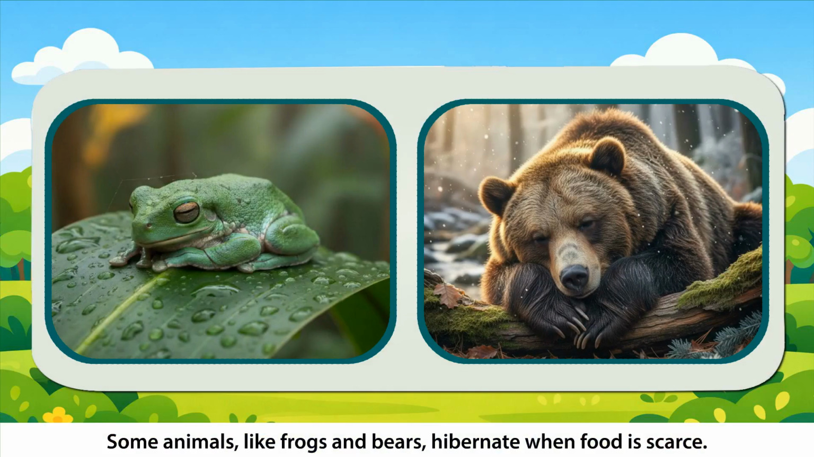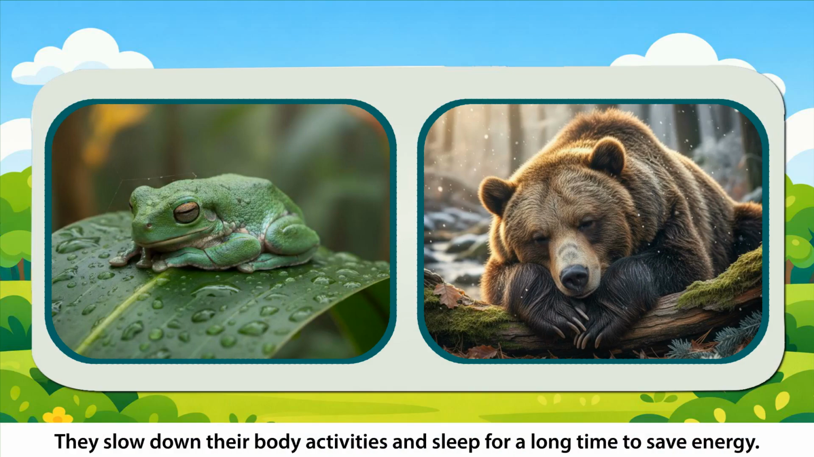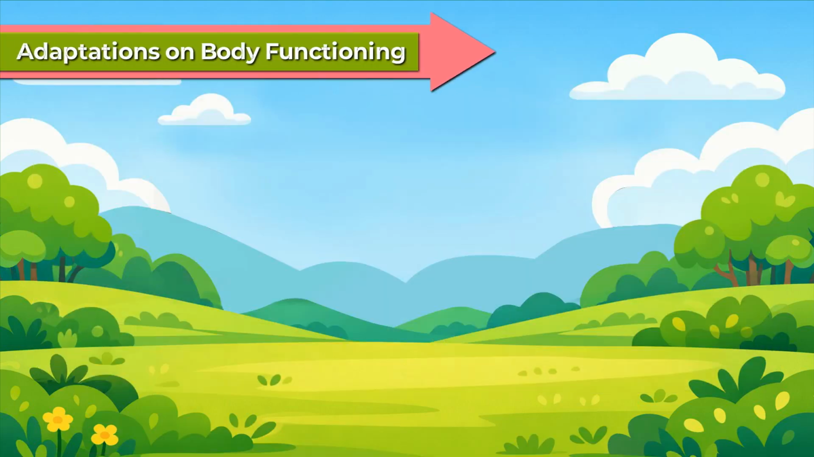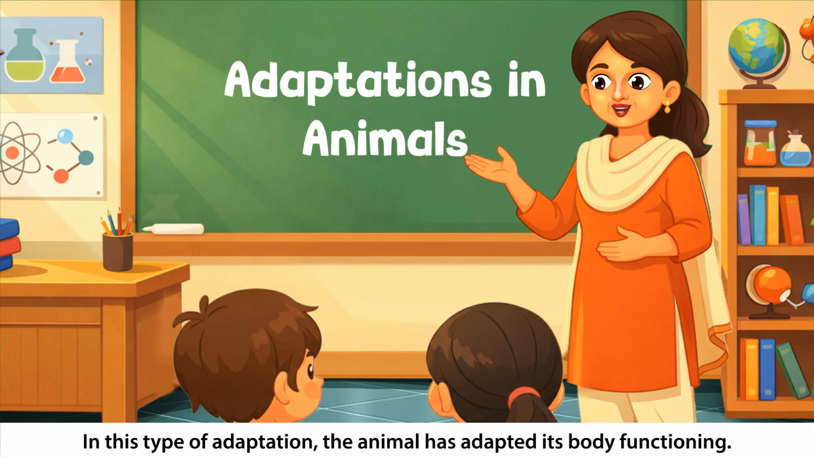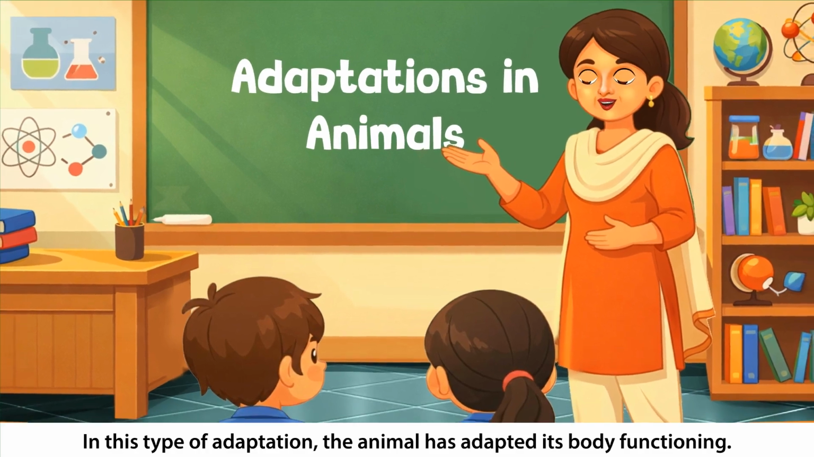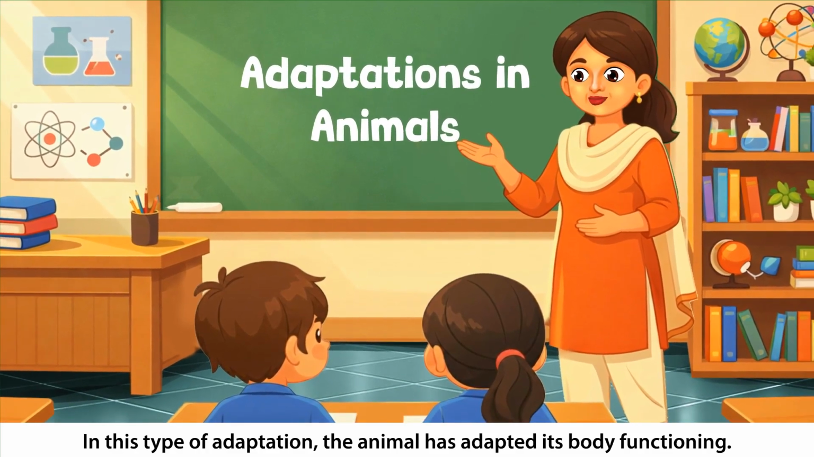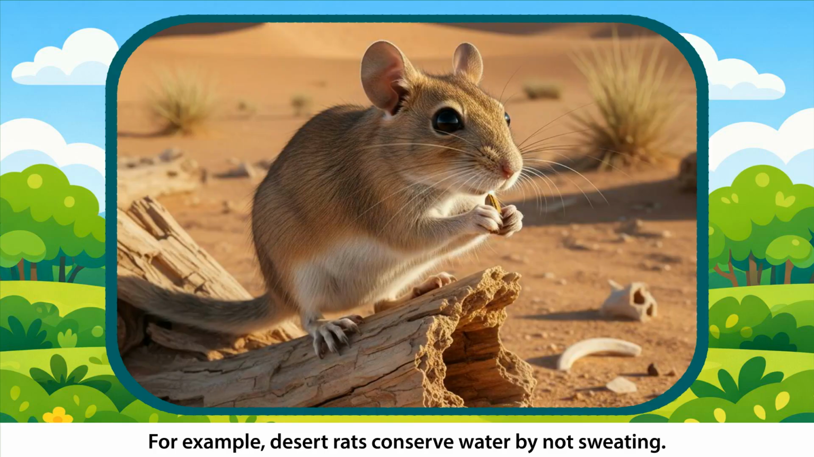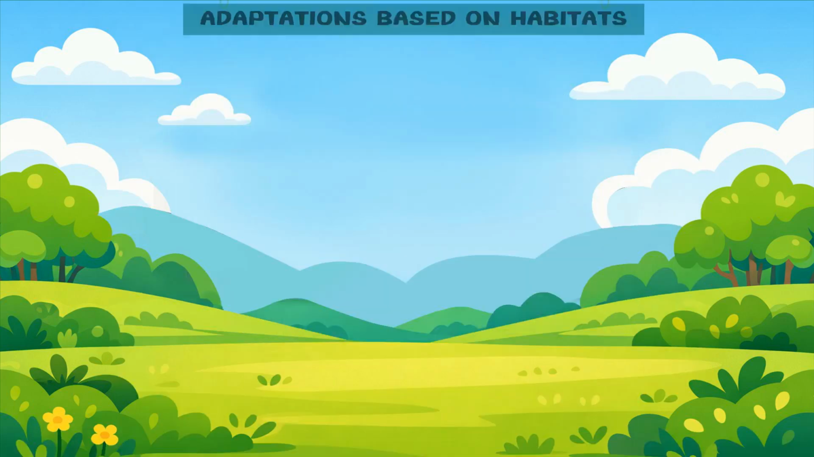Behavioral adaptations. In this type of adaptation, animals change their behavior to survive. Some animals, like frogs and bears, hibernate when food is scarce. They slow down their body activities and sleep for a long time to save energy. Adaptations on body functioning. In this type of adaptation, the animal has adapted its body functioning. For example, desert rats conserve water by not sweating.